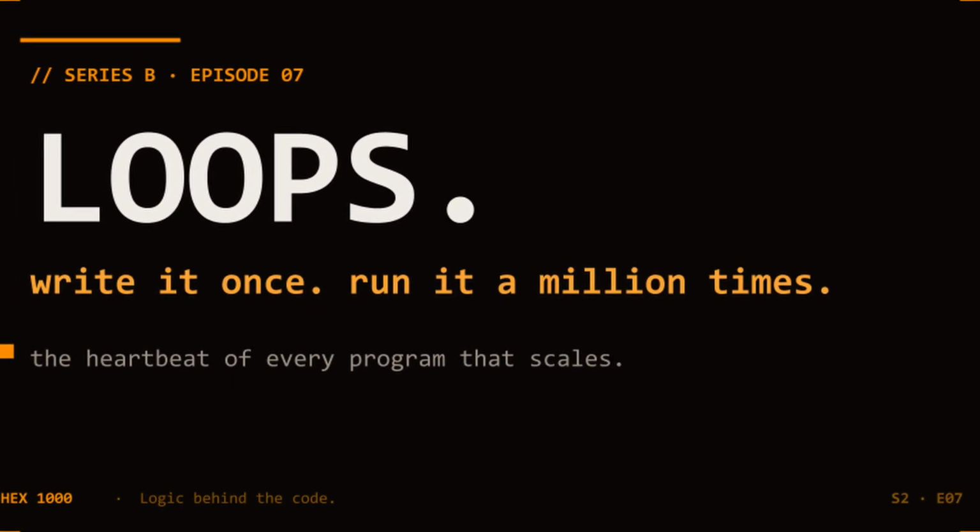A computer's greatest strength isn't intelligence, it is patience. It will do the same thing a million times in a row, without getting bored, without making a mistake, without slowing down. The tool that unlocks this power is a loop. And once you understand it, you understand how everything from a spreadsheet to ChatGPT actually runs.